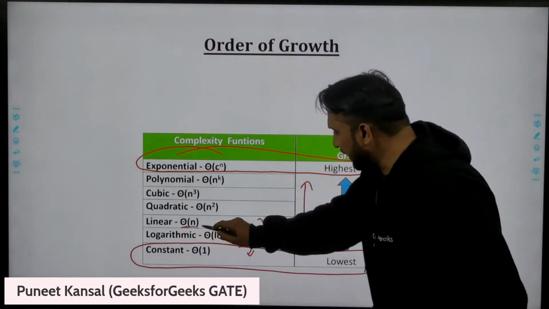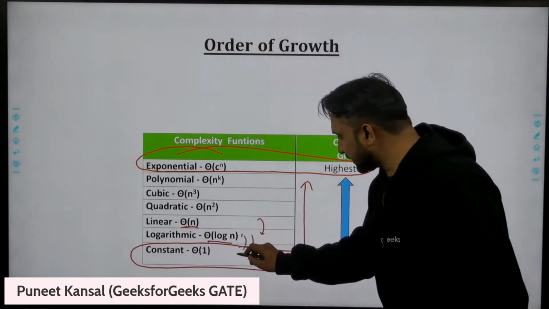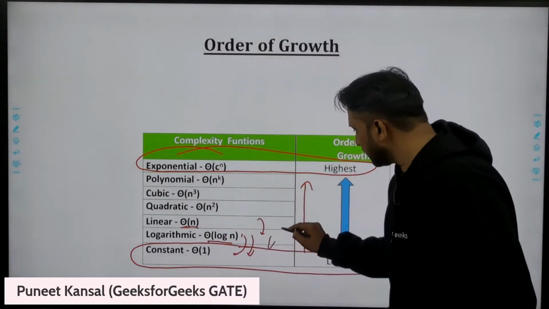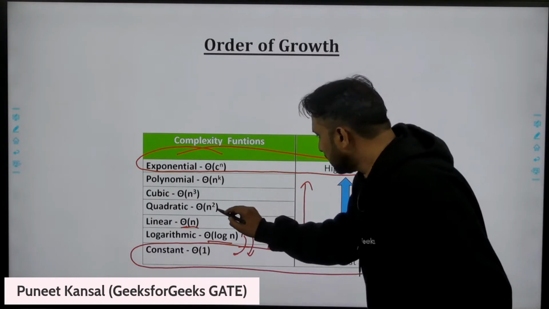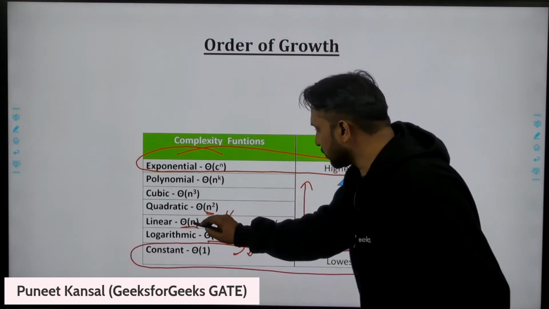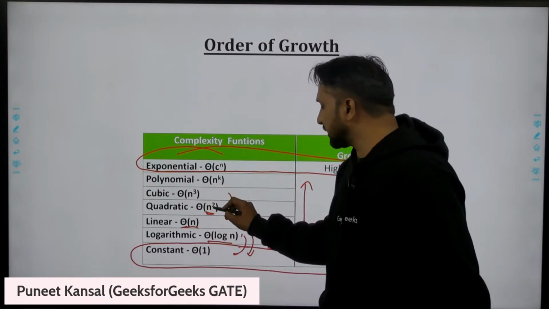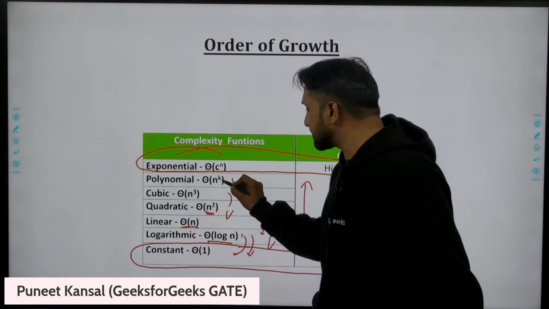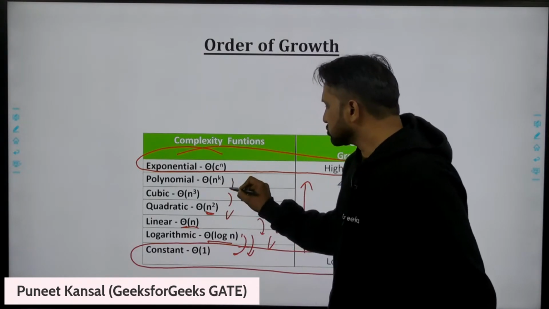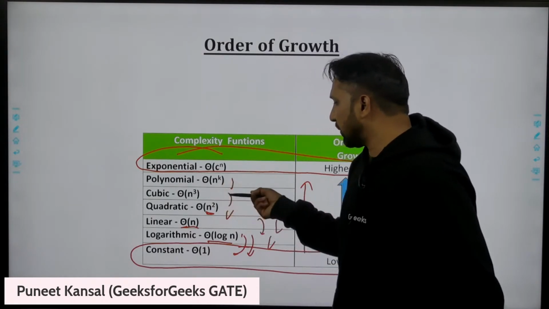Linear, order of n, is greater than log n, which is greater than constant. Quadratic is greater than order of n, and cubic n cube is greater than n square. n power k, where k is a constant, say k is 10, so n power 10 is greater than n power 3.